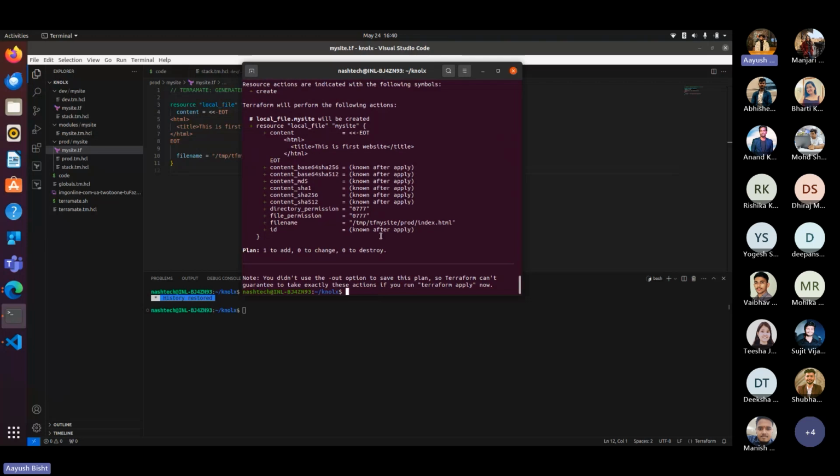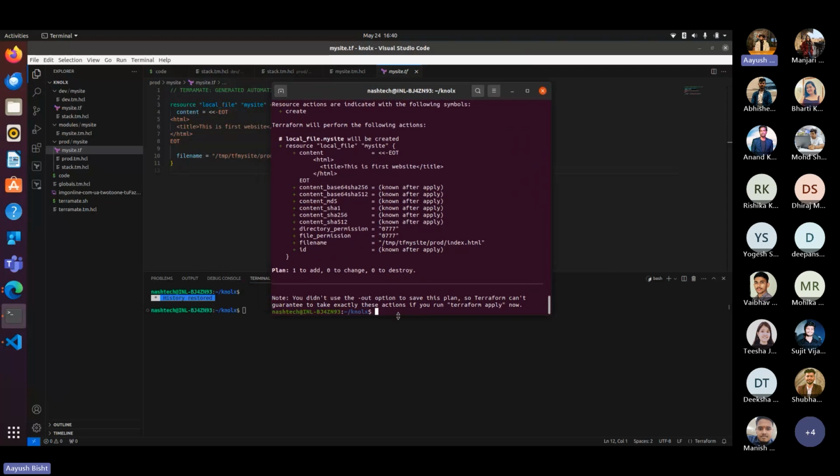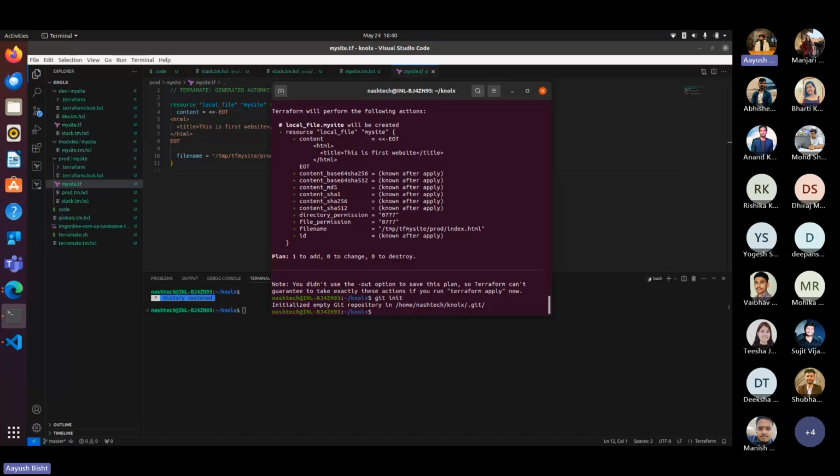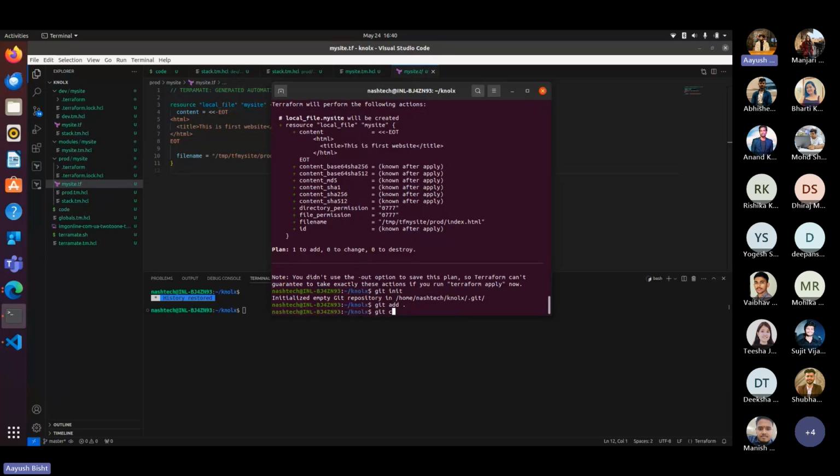The next, and one of the most important features I would say, is change detection. Change detection is expected to be run in a CI/CD pipeline and requires a working Git with a remote repository. So let's do it in our project root only. First we will initiate it, then add all the files that are necessary, and commit it with "first commit".